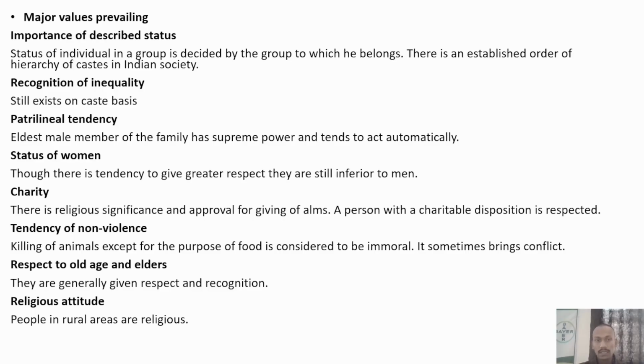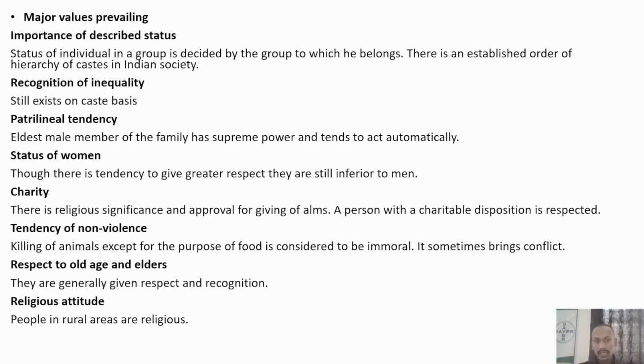Killing of animals except for the purpose of food is considered as immoral. If we see that killing an animal is okay if we are eating it, but other than that it brings conflict, it is immoral. Then respect to old age and elders. We are supposed to give respect to elders and give recognition to elders, value them, treat them with respect. Do not question whatever they are trying to do, what they are trying to say, their ideas. We are not able to question them.